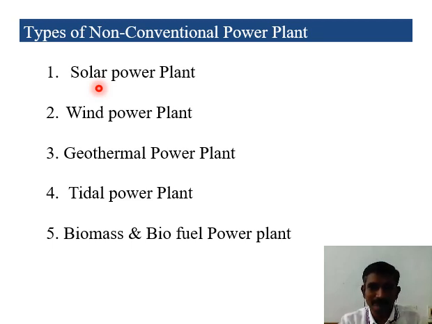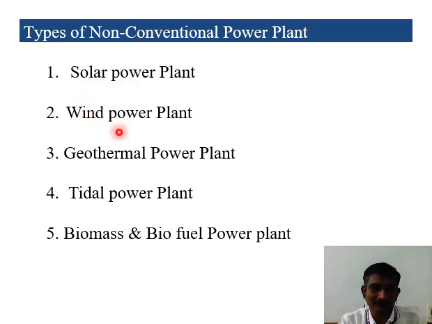Once we know the green energy we needed, if we continuously pollute nature, one day we will not be able to breathe good oxygen, so we can't live in this world. So to avoid that, the water pollution, air pollution, land pollution, various pollutions that occur because of using conventional energy sources, we need an alternate. That alternate is called non-conventional energy sources. If we are using non-conventional energy sources to generate the power, that type of power plant is called a non-conventional power plant.